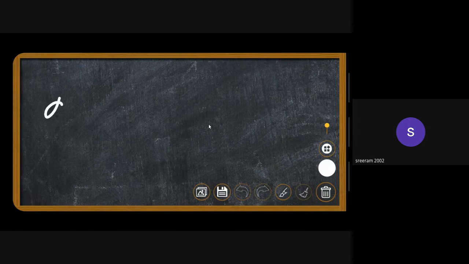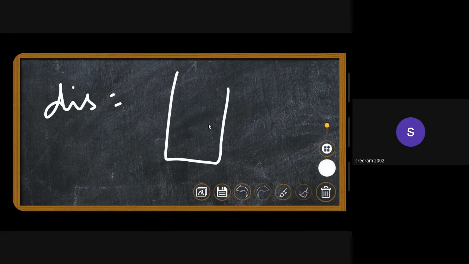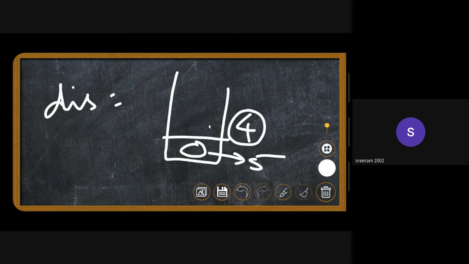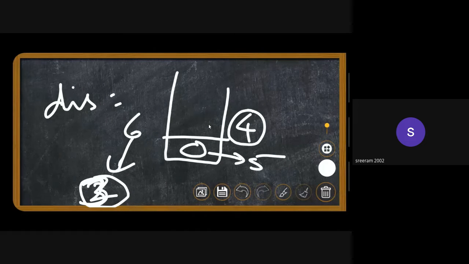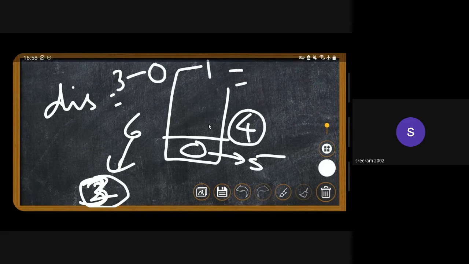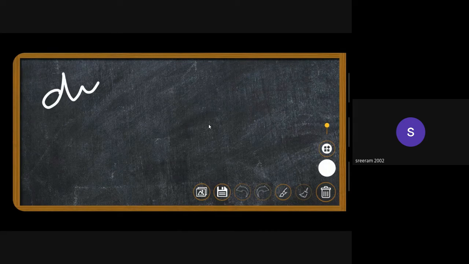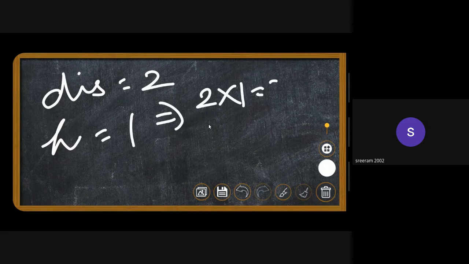And then the distance. Since the element 4 has just been popped, the topmost element will be index 0, which corresponds to 5. Index 0 is the index of a building which has height 5. And the index of 6 is actually 3. Now the distance is simply 3 minus 0 minus 1, which is 2. So the distance is 2, the height is 1, and the area is 2 cross 1, which is 2. That is our part 2.